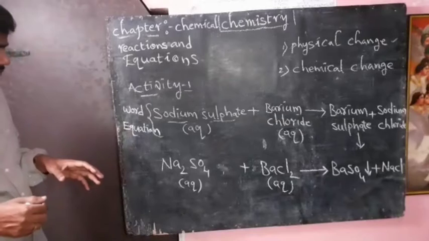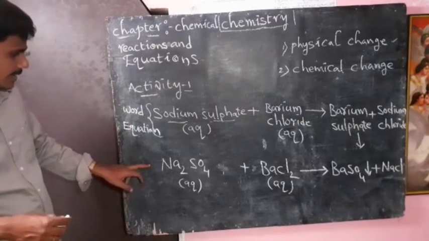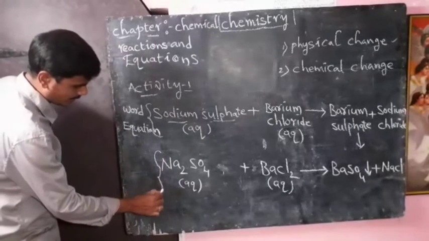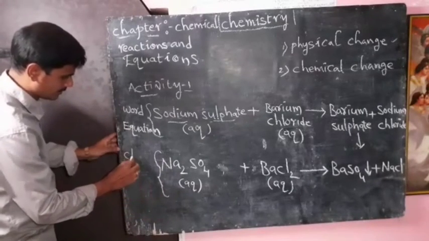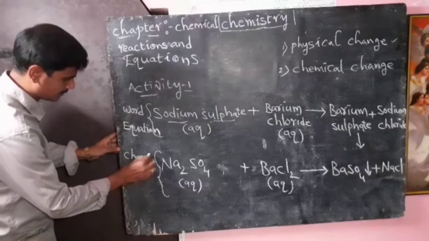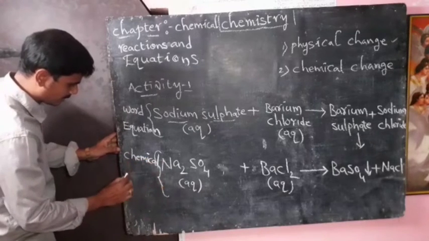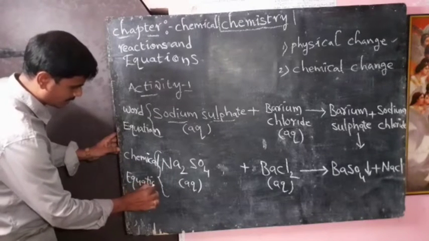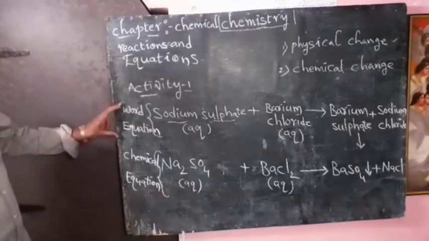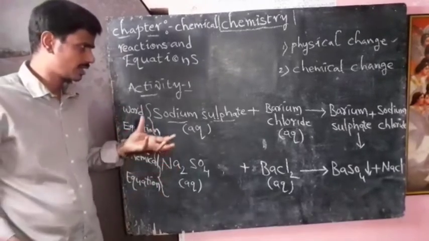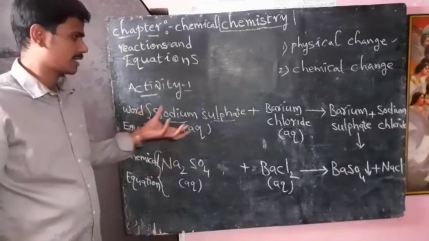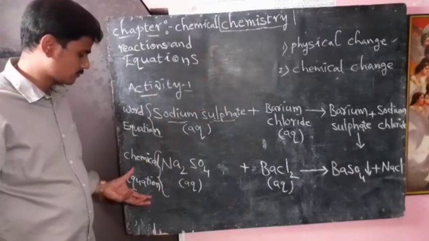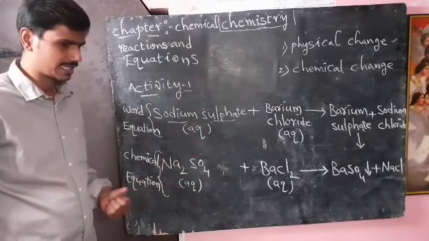So listen. This is called a chemical equation. Why do we call it a chemical equation? The above equation is the word equation. This is a chemical equation. A word equation is just the equation written with the chemical names of the reactants and products. Here the chemical equation is written with the chemical formulas of the reactants and products.